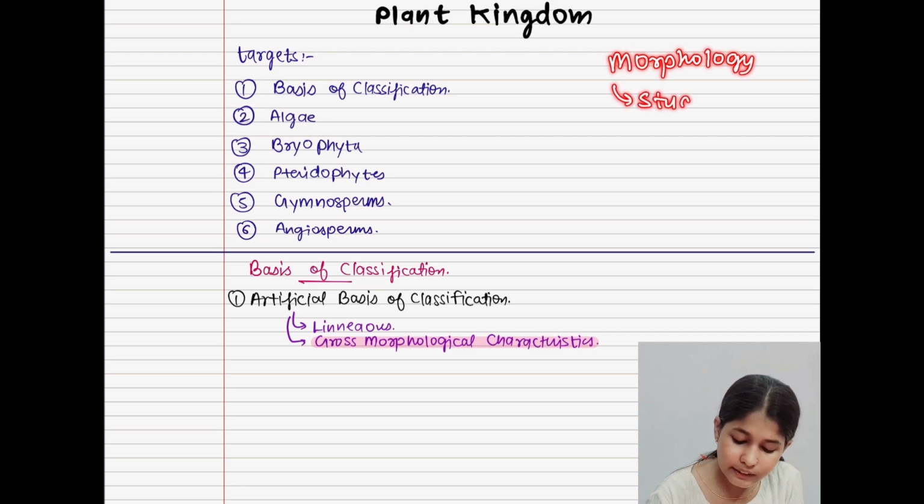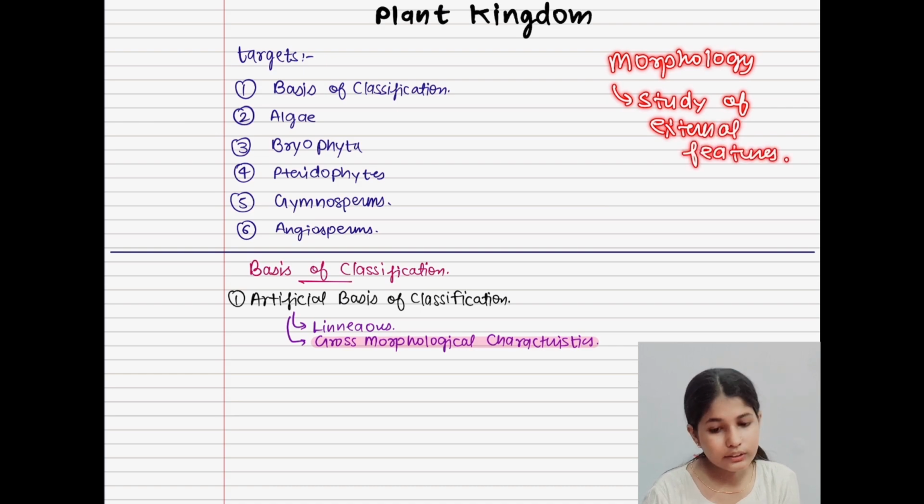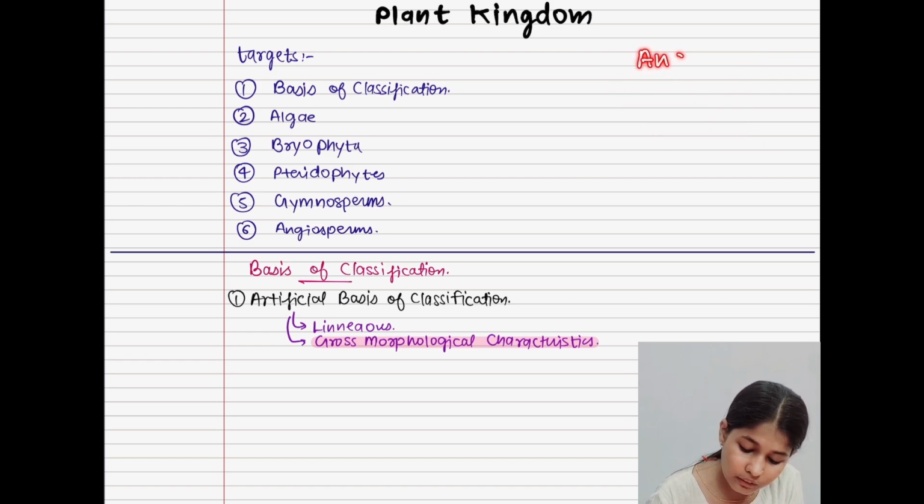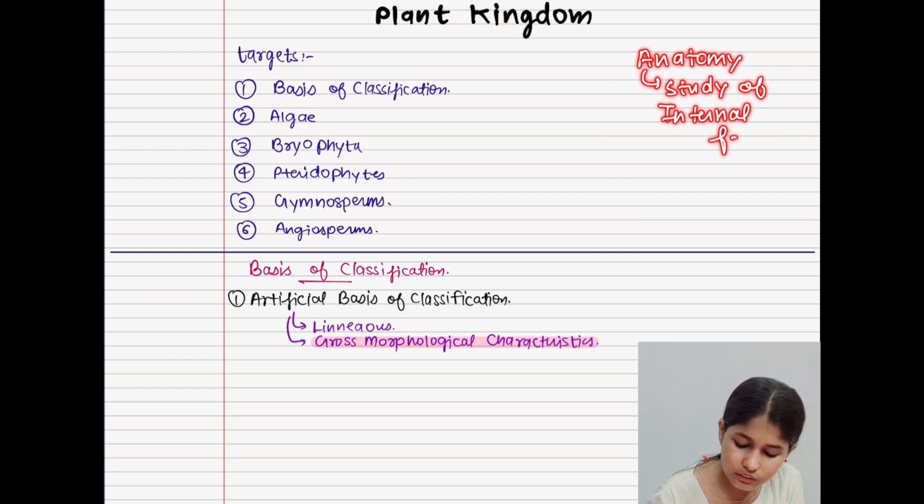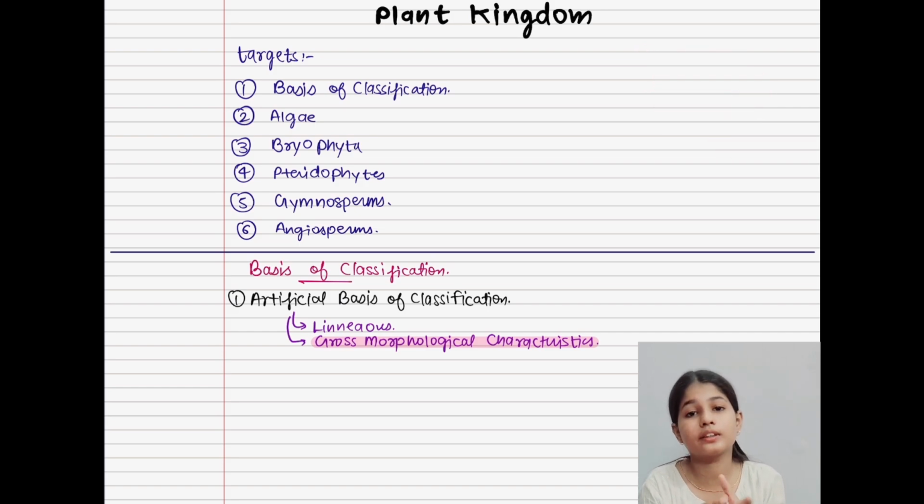Morphology means a study of external features. And what is meant by anatomy? A study of internal features. We are not going into very much detail on the actual meaning of anatomy, but the common definition of anatomy is study of internal features.